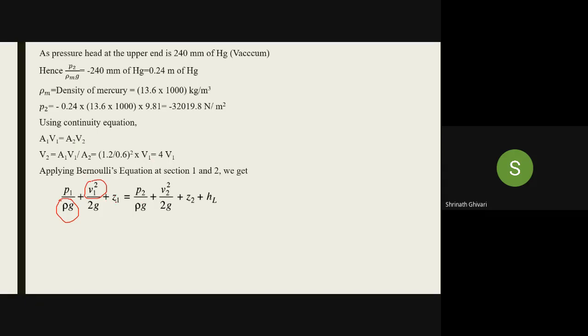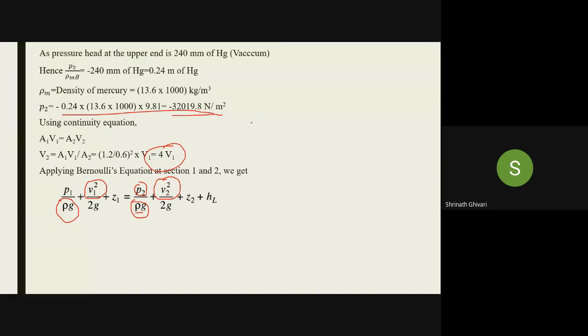Z1 is how much? Z1 is 0. P2 by rho g, P2 you have got minus 32019.8 Newton per meter square. Just go on checking the answer, sir. Just don't go blindly copying it. Rho into g, you know, 1000 into 9.81 plus what is V2 square? V2 is nothing but 4V1. 4V1, 4 into 4, V1 square.